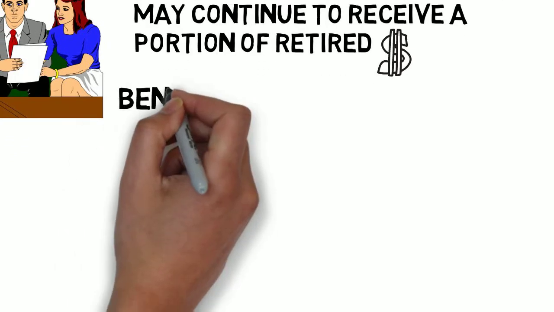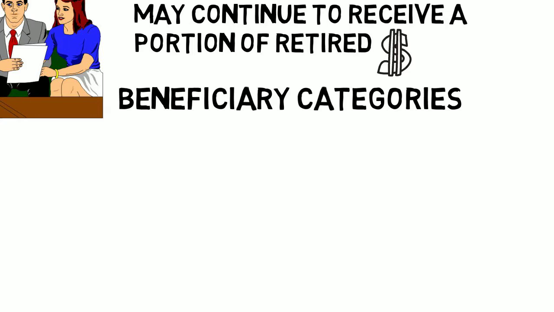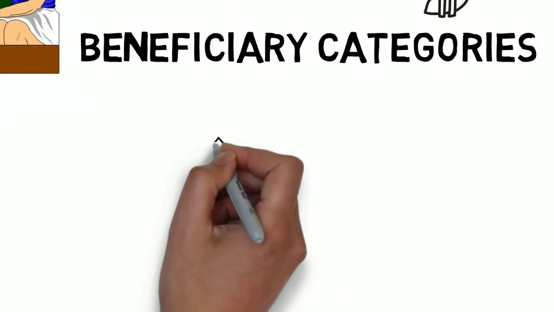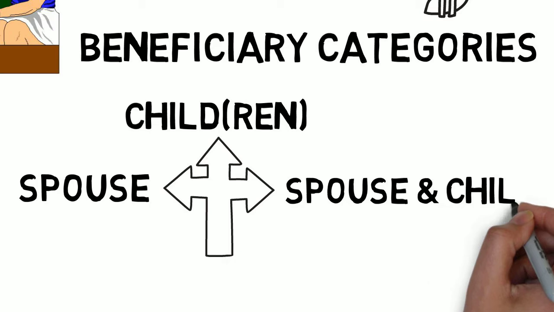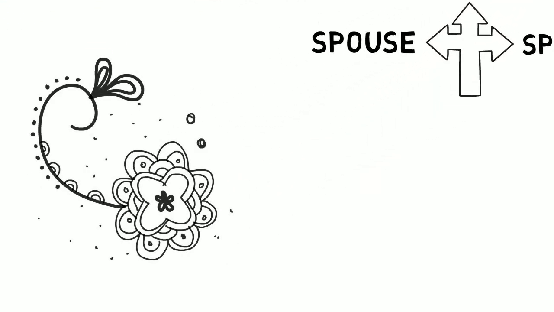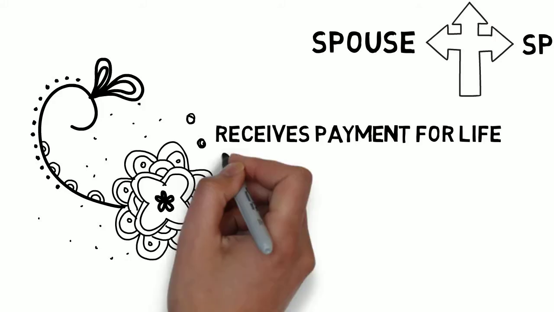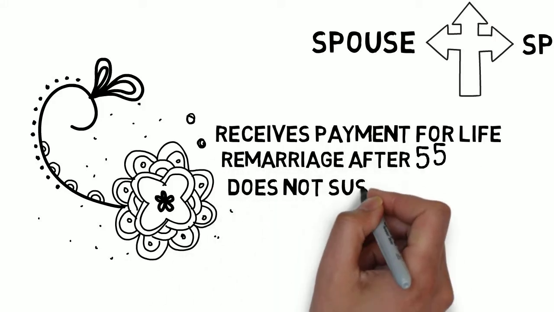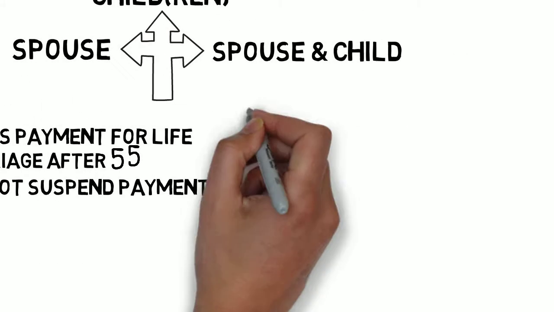So who can you name as a beneficiary? In the SBP, you elect coverage for a category of beneficiary. The different categories are spouse only, child only, spouse and child. Spouse only. If you elect spouse coverage, the person married to you when you die will be your covered beneficiary. A spouse's annuity is suspended for remarriage prior to age 55, but can be reinstated if the remarriage later terminates.